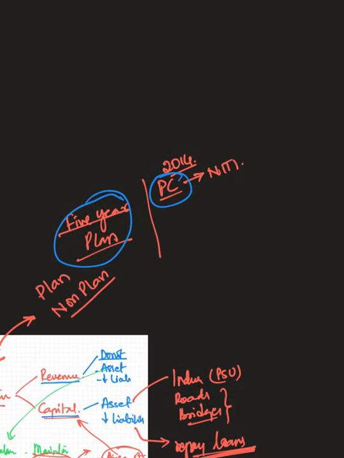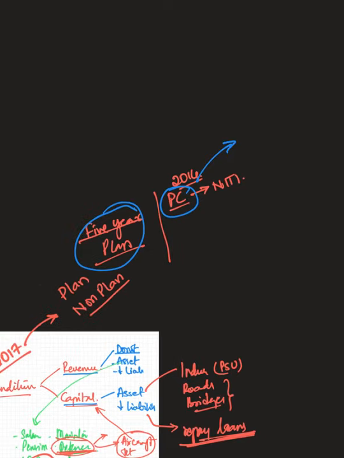I'll very briefly talk about this Planning Commission. The Planning Commission was the apex body in India as far as planning was concerned. It used to plan for the entire country, keeping certain objectives in mind and the resources that it had, and it used to plan for every 5 years.